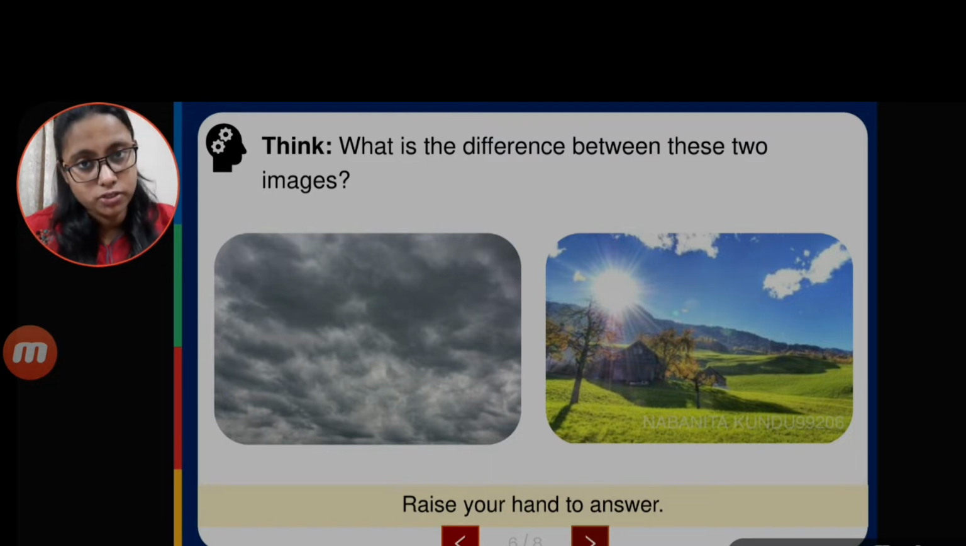As I said before, based on the changes that go on, we can divide the changes into two. Okay, what are the two changes? First we will discuss the reversible changes, second we will discuss the irreversible changes. Okay, so let's go ahead.